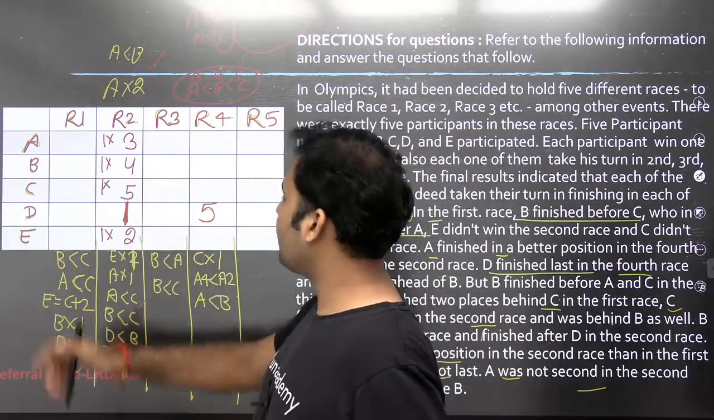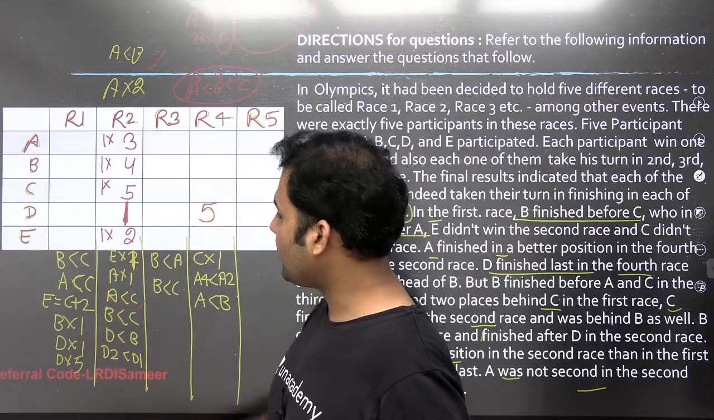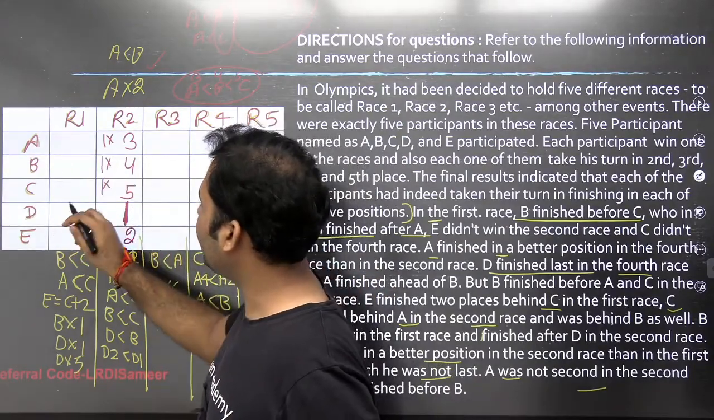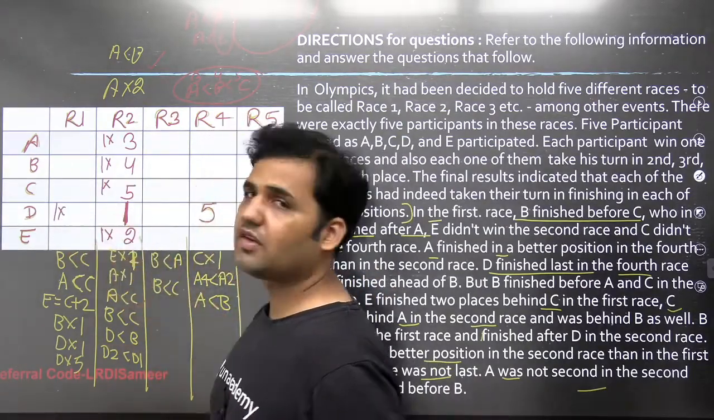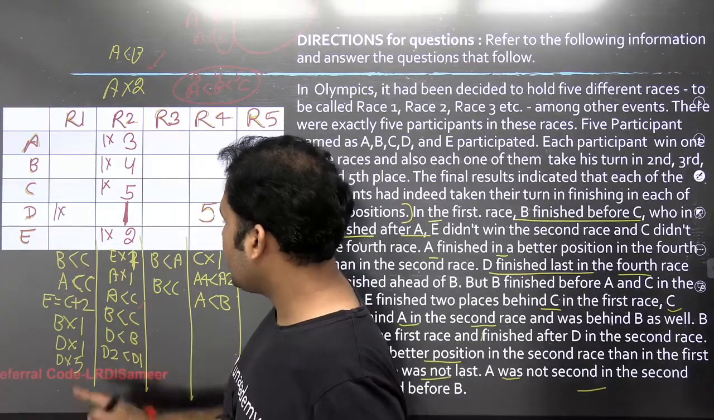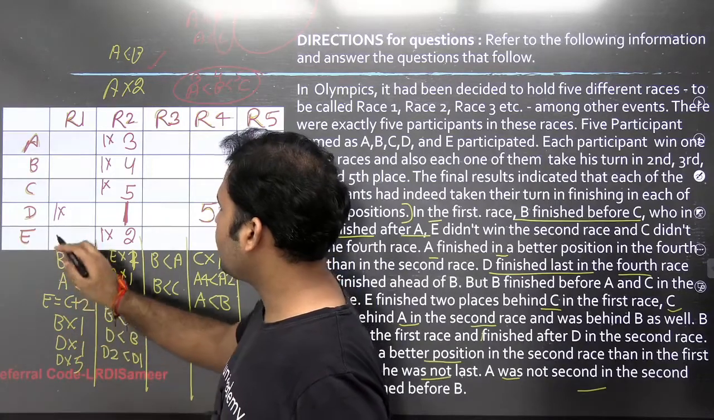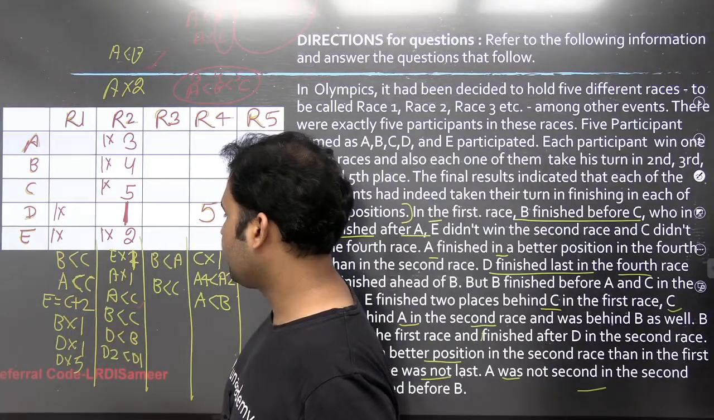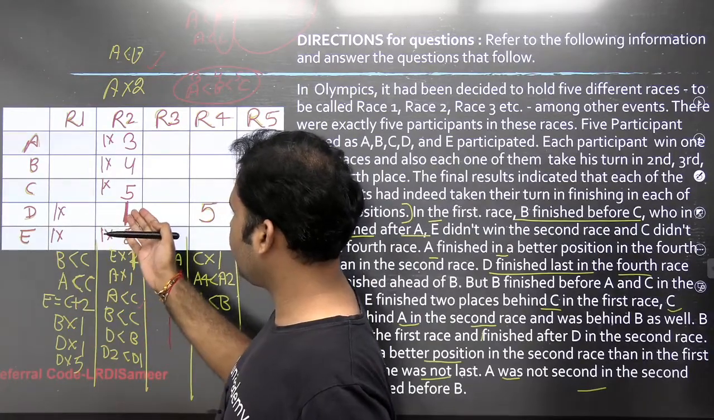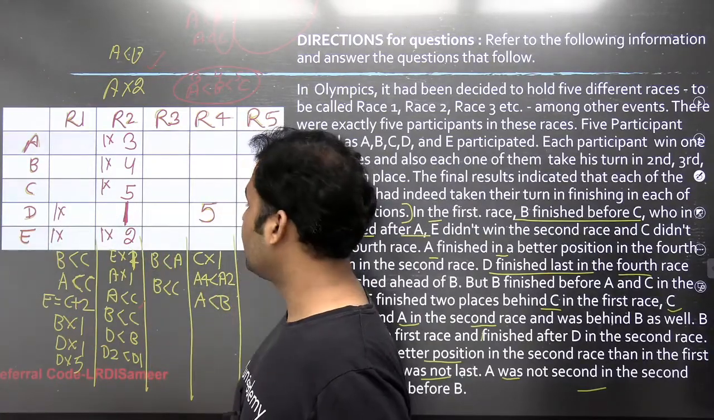You can straight away start filling the information in race 1 also. Now if I want to give rank 1 in race 1, 1 cannot be given to D because we have already given rank 1 to D in race 2. Okay, E is C plus 2, so 1 cannot be given to E also. Okay, D is not 1, obviously, because D is getting rank 1 here, so D cannot get 1 here, right?